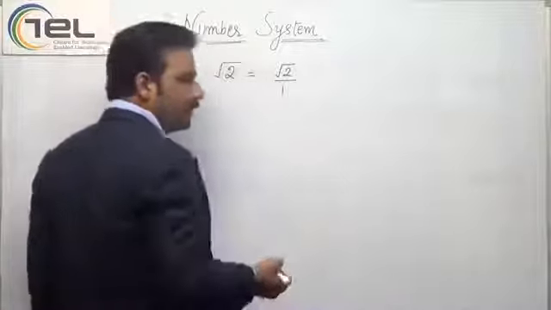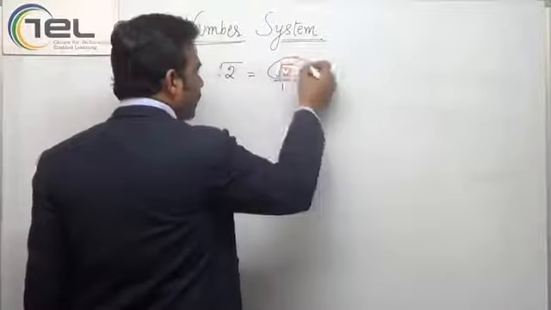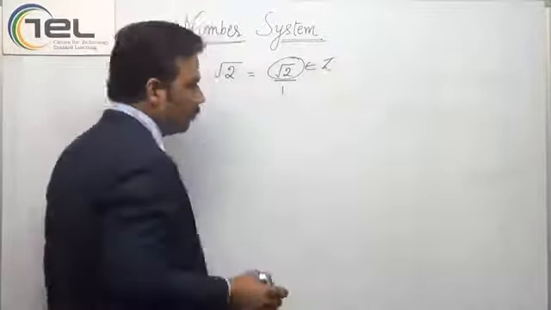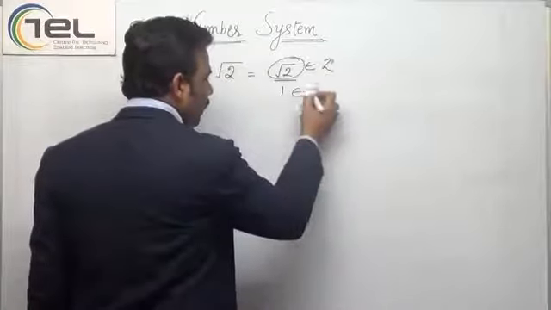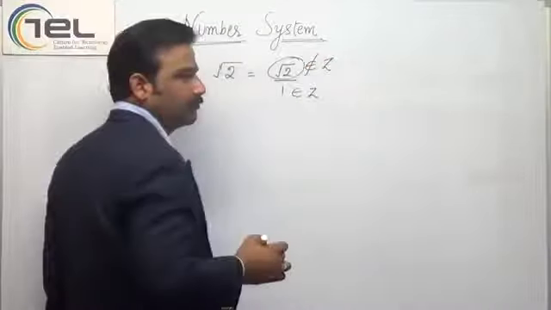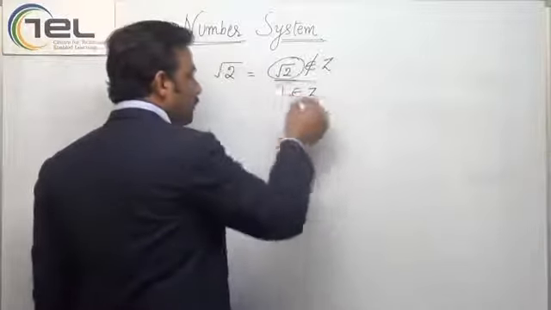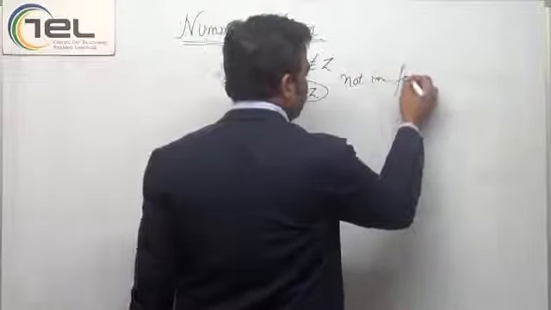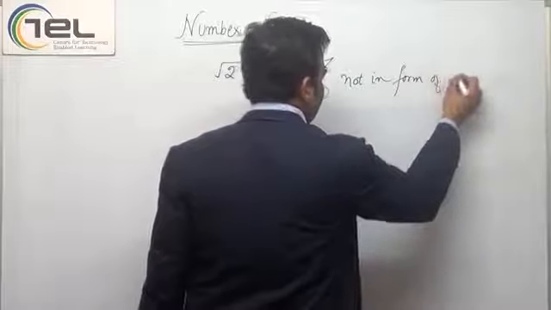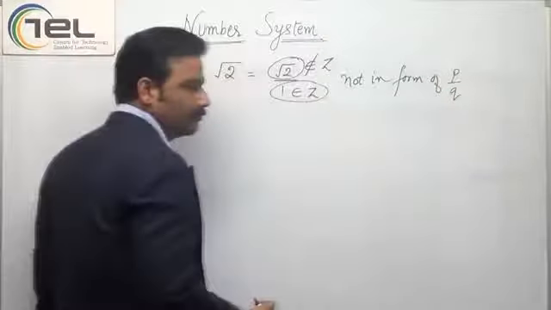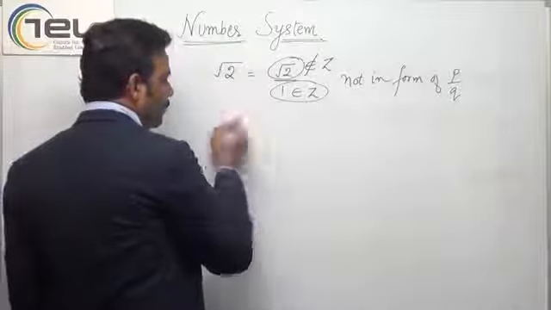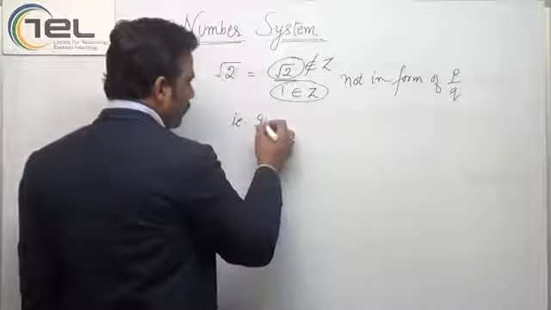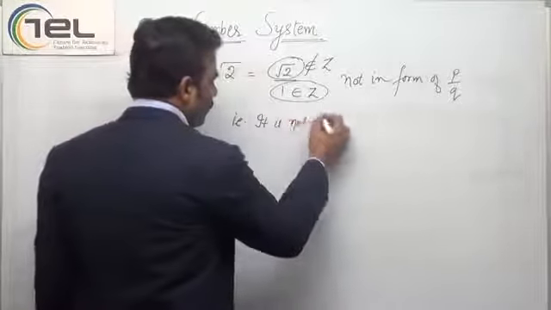Yes, but is the numerator an integer? No, it is not an integer. So it is not in the form of P by Q, that is, it is not rational.